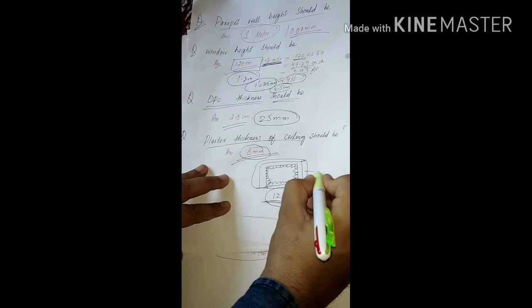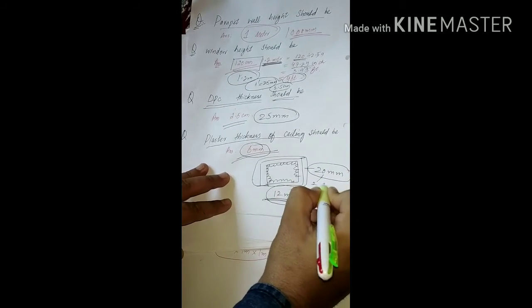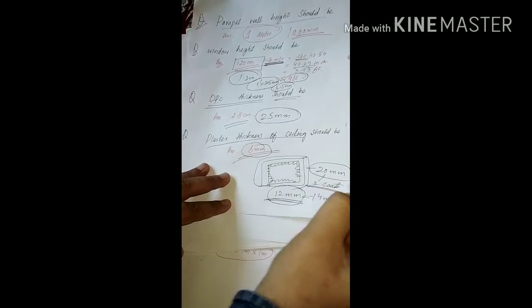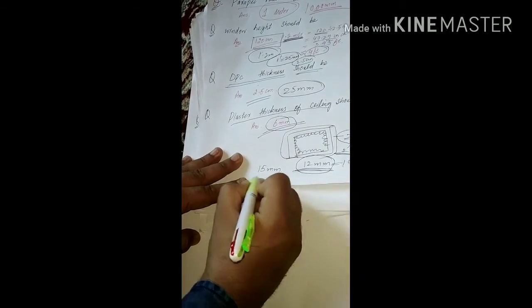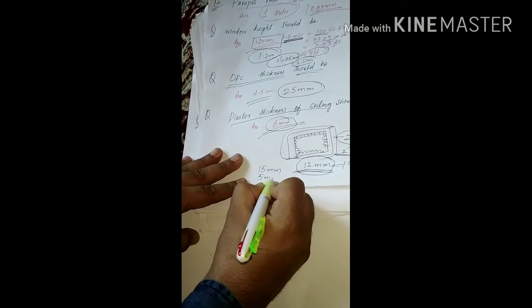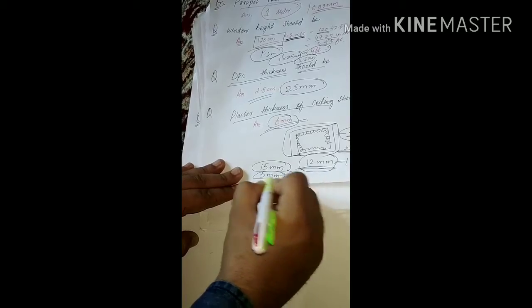What about external plaster? External plaster we take as 20 mm, but we do it in 2 coats. One coat we do 15 mm, and the second coat approximately 5 mm. And we give a time period between the 2 coats.